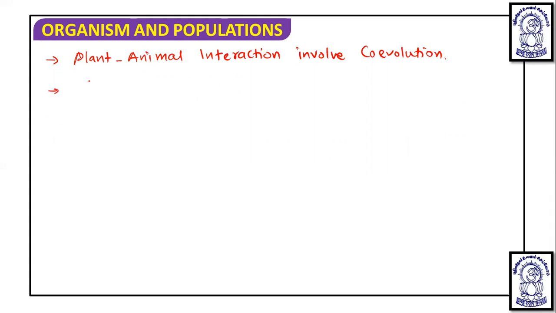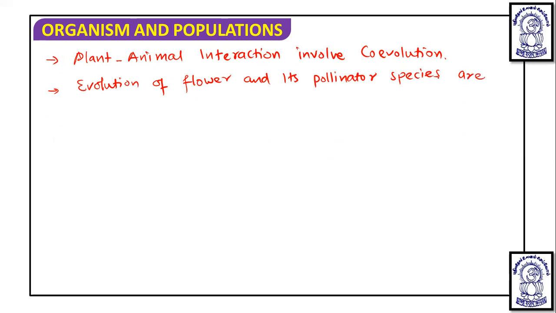We remember evolution of flower and its pollinator species are tightly linked with one another.